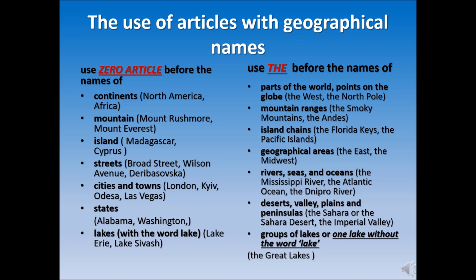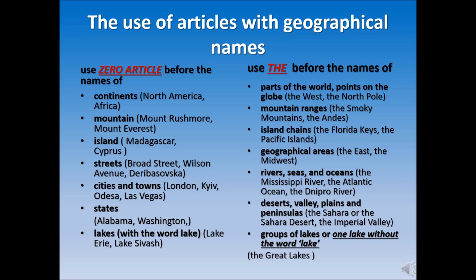Streets, Broad Street, Wilson Avenue. Cities and towns, London, Kiev, Odessa. States, Alabama, Washington. Lakes, if we use the word lake. For example, Lake Sivash.